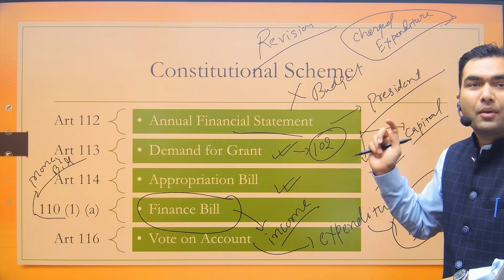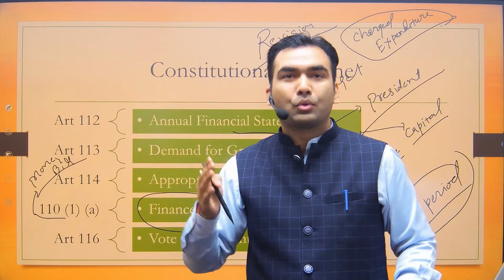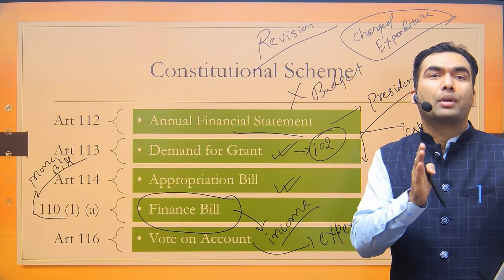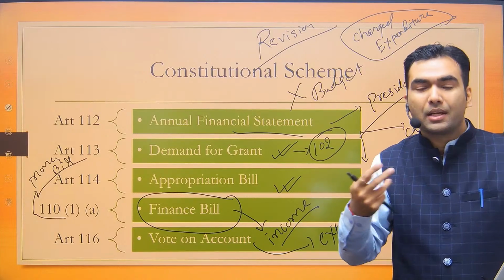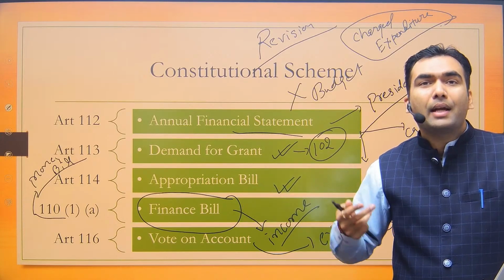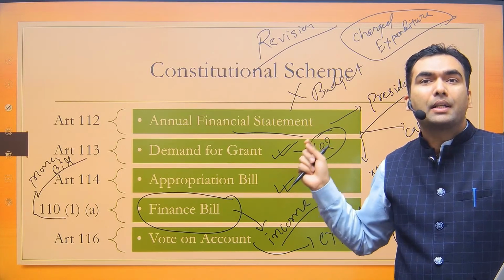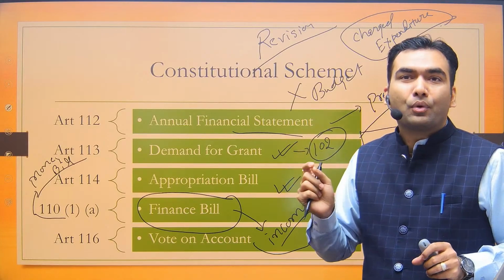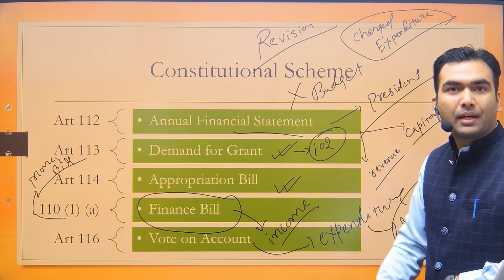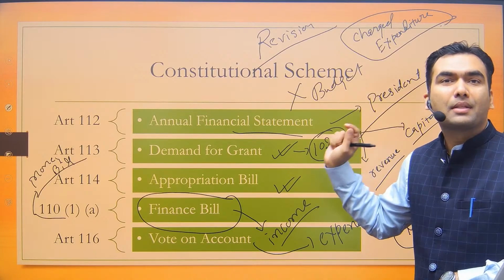This is also a common misconception, that interim budget has only data or provisions for say 2 months or 3 months. That's not true. If a new government is not able to come to power, it may happen that there is a hung parliament. In that case, the provisions which were part of this interim budget will continue to be in force for the whole of the financial year. Vote on account is mentioned in our constitution, Article 116, whereas interim budget, this word is nowhere mentioned in our constitution.